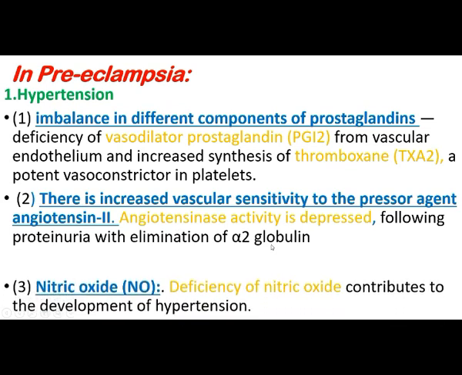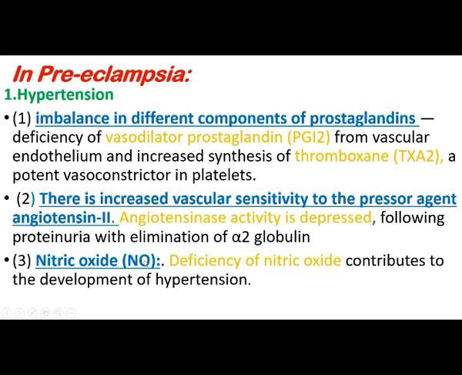Then third, nitric oxide deficiency happens. We already said that because of nitric oxide the blood pressure is stabilized. So when there is deficiency of nitric oxide, it contributes to the development of hypertension; vasoconstriction occurs and hypertension also occurs.